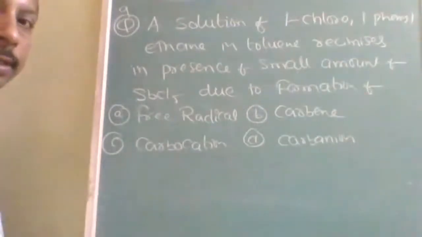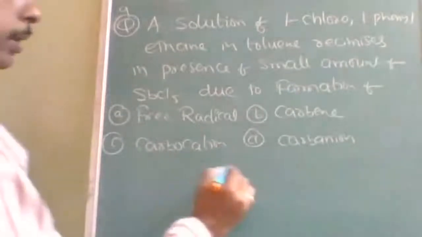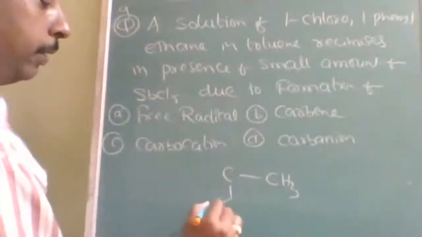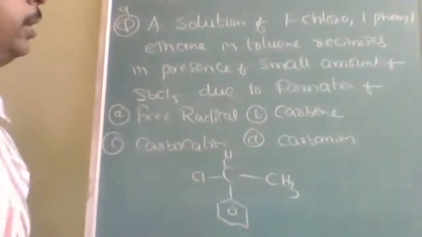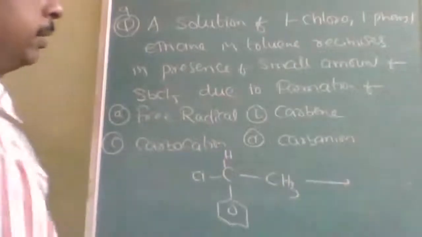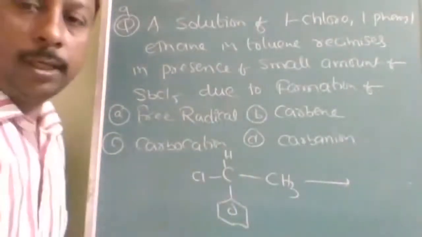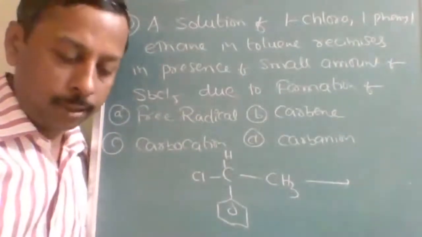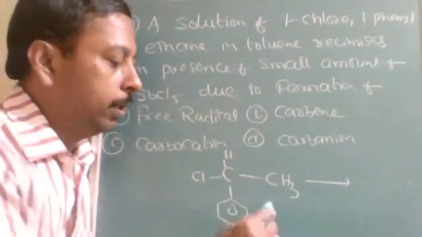Okay. The next question is: the solution of 1-chloro-1-phenyl ethane. So this is ethane, 1 phenyl, 1 chloro, in toluene racemizes. That means before the reaction it is only either dextro or levo. Before the reaction, what is it? It is either dextro or levo.